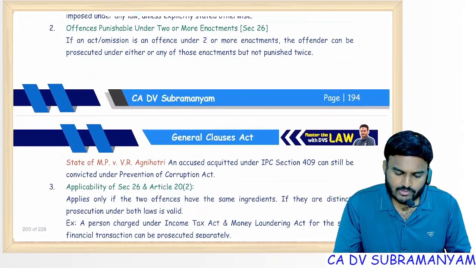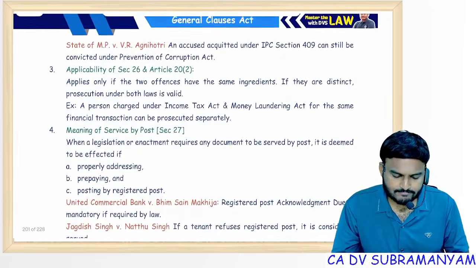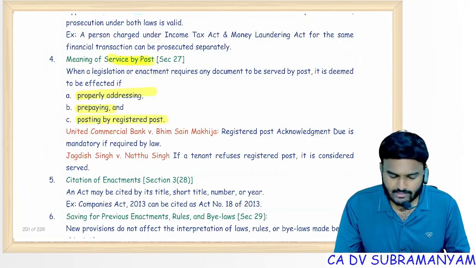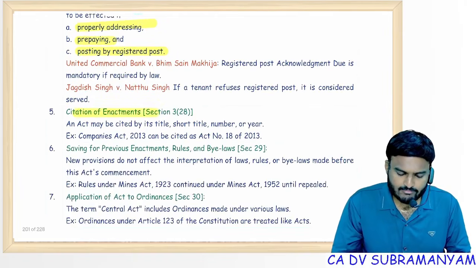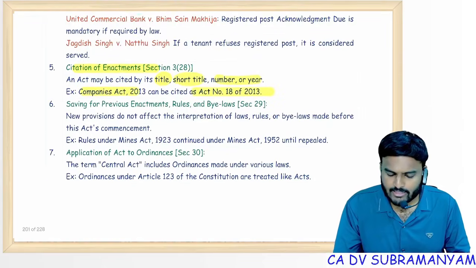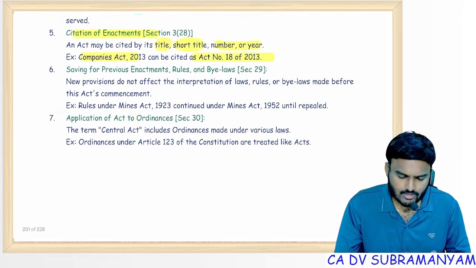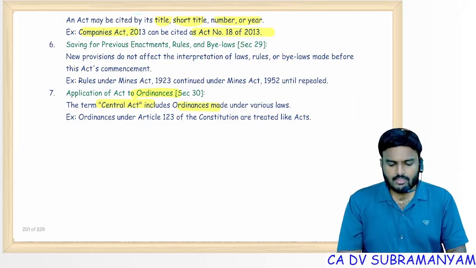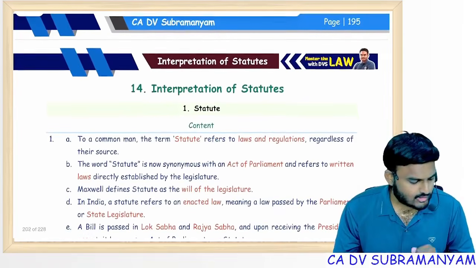Prosecution allowed: an offender can be prosecuted but not punished twice. Service by post means properly addressed, prepaid stamps, posted by registered post. Enough. Citation of enactments: title, short title, number, year. So the Companies Act may be cited as Act number 18 of 2013. Ordinances: central acts include ordinances. That's it, General Clauses Act also over.